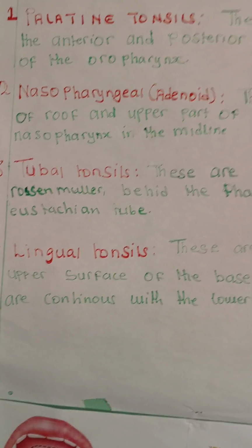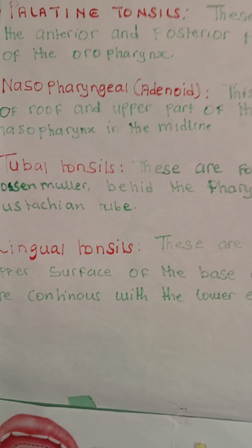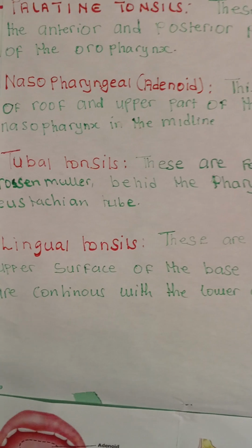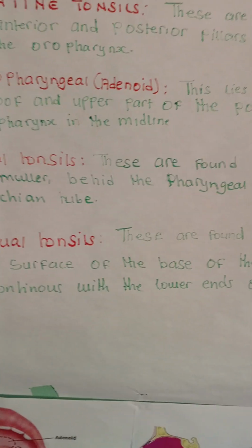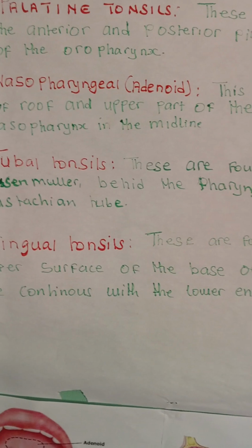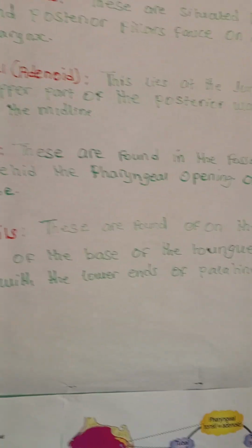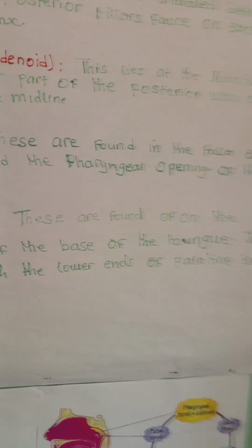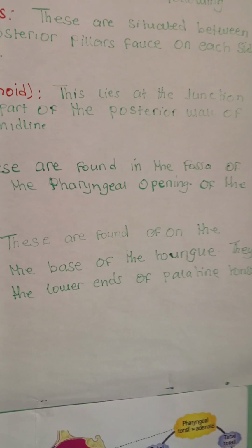Okay. Then we have the lingual tonsils. When you hear lingual, it means tongue. Lingual, tongue. So lingual tonsils are found on the upper surface of the base of the tongue. They are continuous with the lower ends of the palatine tonsils.